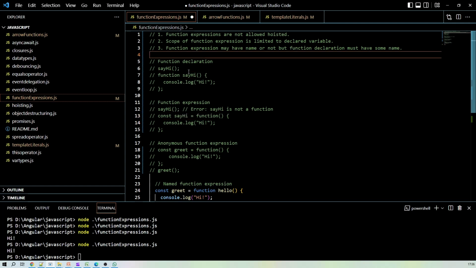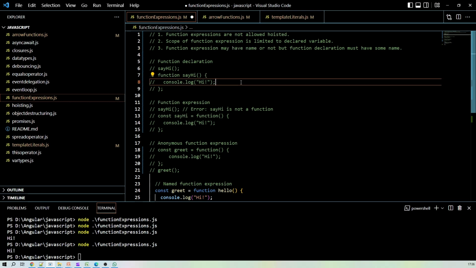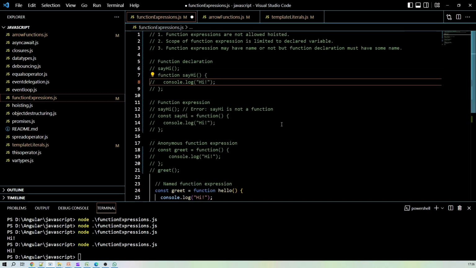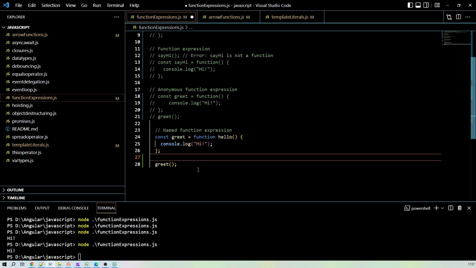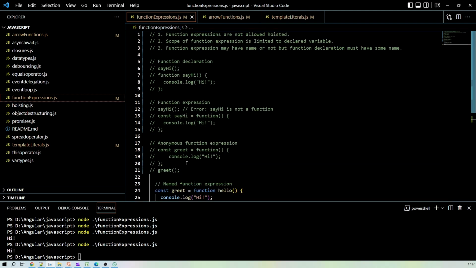Okay, and the last one, the function expression may have a name or not. So we can create an anonymous function expression also, but we cannot create an anonymous function declaration. In the case of a function declaration, we will have to provide some name, right? So these are the basic differences between the function declaration and the function expression. Okay, let's check the next question now.